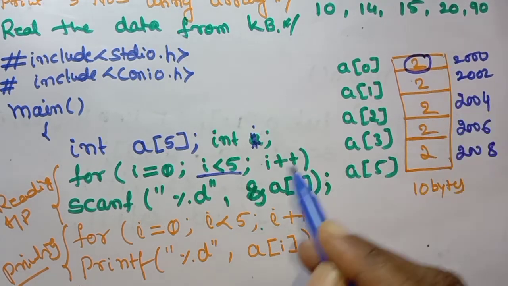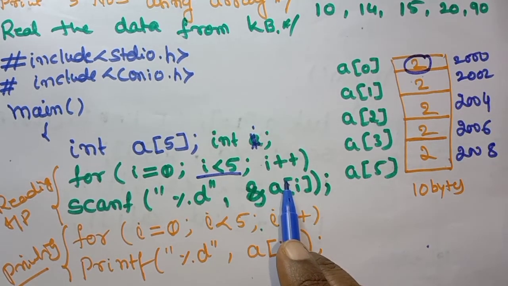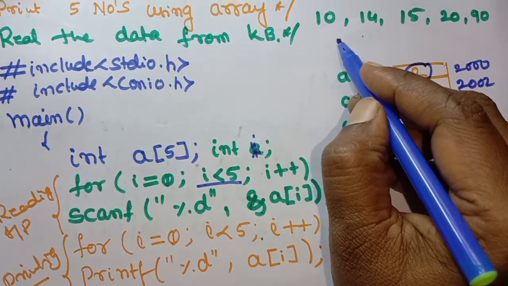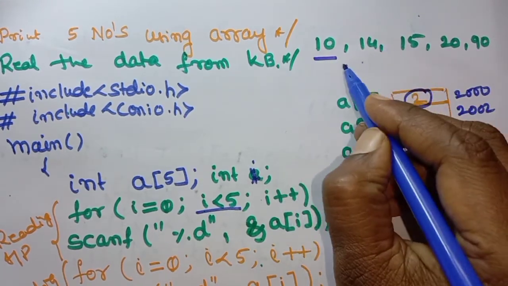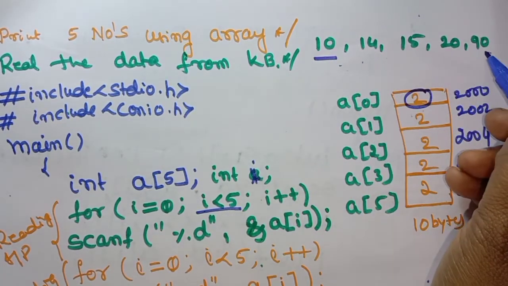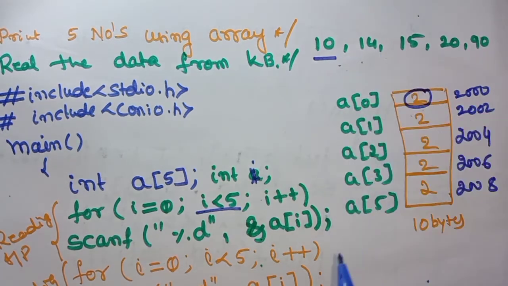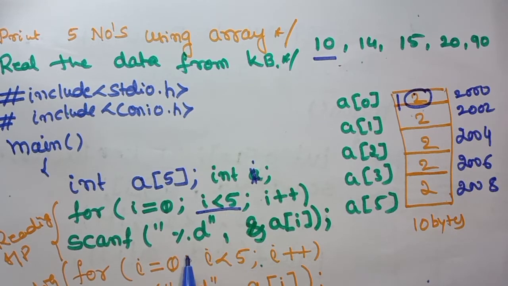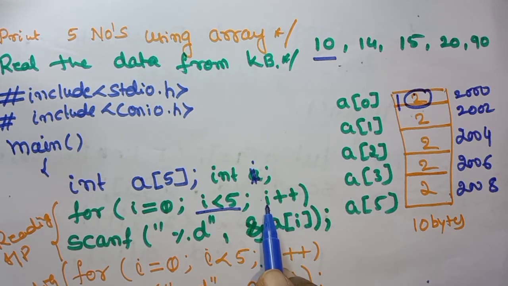That means you are going to enter a value using the keyboard. Sorry, the value is not 2 bytes. So you are going to enter this 10, correct? I want to read 10, 14, 15, 20 and 19. So 10 you are going to enter by the keyboard and it is stored here. 10 is stored. Next what happens? It is not going to come to the next line. Why? Because of this for statement. It is going to increment your I value. Now your I value is equal to 1. I plus plus. Initially I is 0.